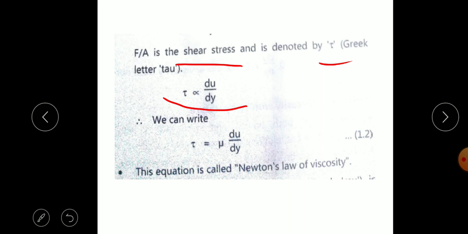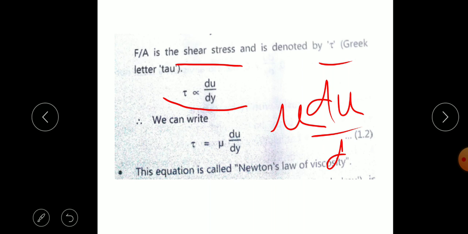So the constant of proportionality is taken as mu. So we get the relation tau is equal to mu du by dy. This equation, tau is equal to mu du by dy, is called Newton's law of viscosity. That means it shows that there is a linear relation between the shear stress and du by dy, which is called the deformation.